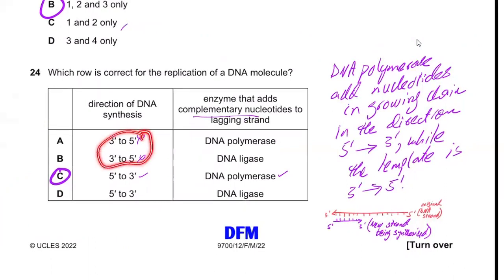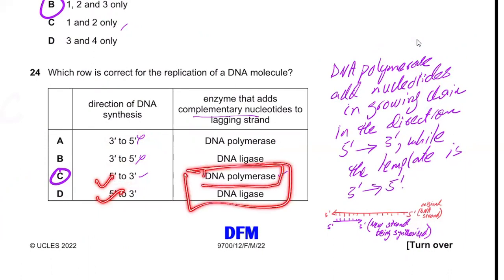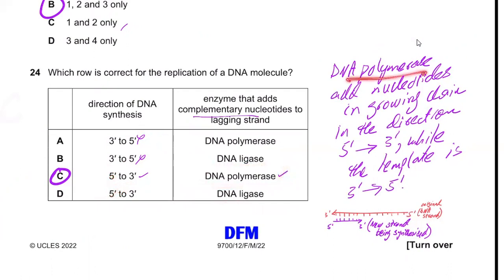Which row is correct for the replication of the DNA molecule? We know the DNA molecule replicates. The direction of synthesis is always 5' to 3', so options C and D can be correct. But which enzyme catalyzes this? DNA polymerase adds nucleotides to the growing chain in the direction 5' to 3', while the template runs 3' to 5'. If this is the template strand with the 3' end here and 5' at the opposite end, the newly synthesized strand will go 5' to 3' in this direction.